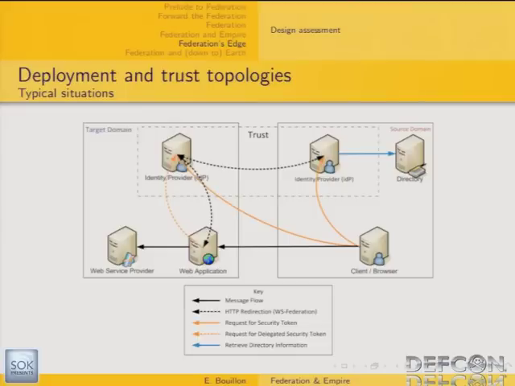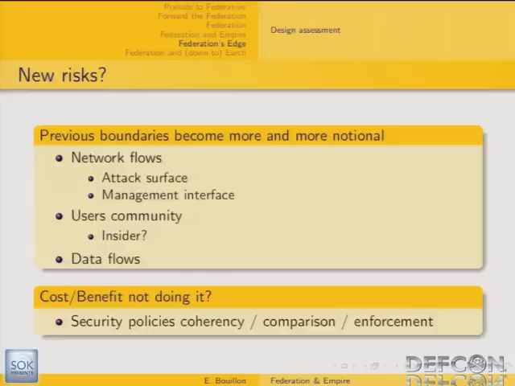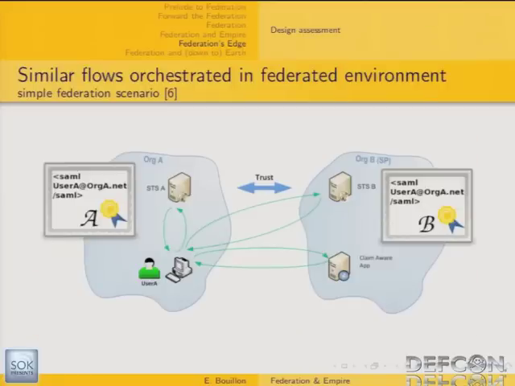You have two organizations with a trust relationship, but of course there are more complex deployment scenarios. So the question is, does this kind of deployment really introduce new risk? It's a contentious issue, but basically other solutions are not that much more secure. So, to be simple, that's what we can say about that.